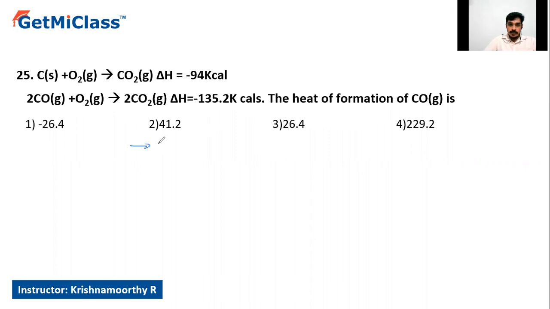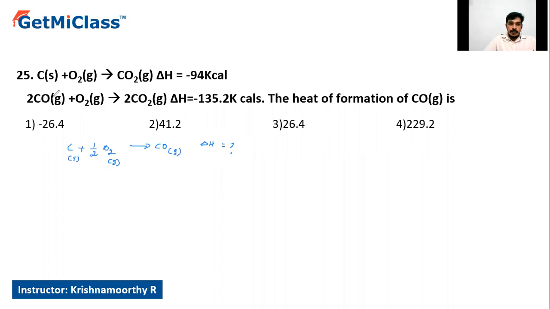So formation means you write carbon monoxide at the right side of the arrow mark. The elements required to get carbon monoxide, that is carbon and oxygen, while balancing it should be half O2, and we must mention the physical state for a thermochemical equation. We need to calculate what is the delta H value here. This is the question.